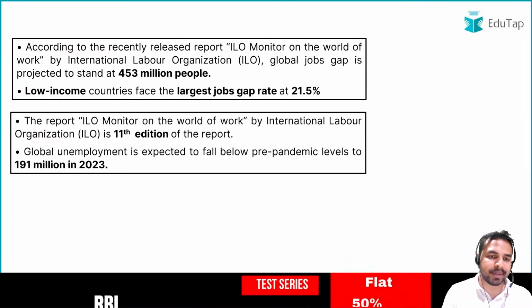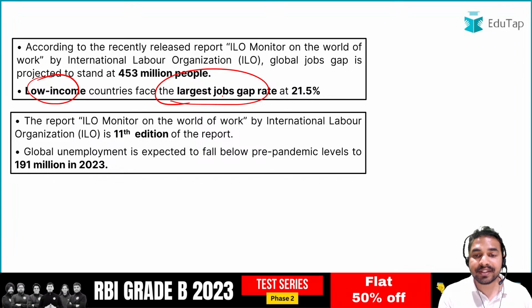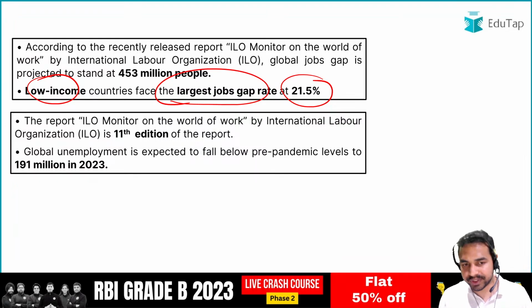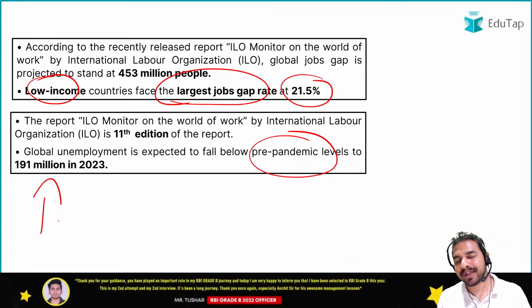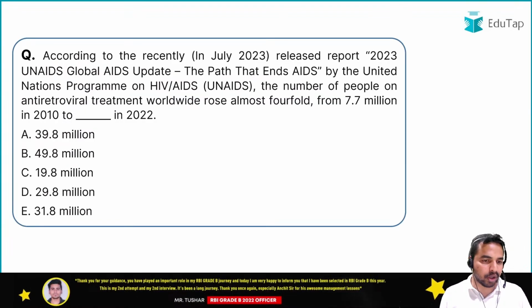So guys, here you can see that low income countries are going to face the largest gap, that is 21.5%. And when we talk about global unemployment, this report states that this is going to fall below pre-pandemic levels to 191 million in 2023. And that is the right answer to this particular question. Absolutely right. So we have covered all the important details.